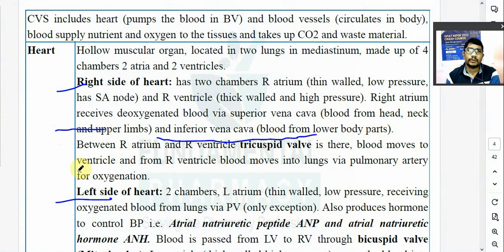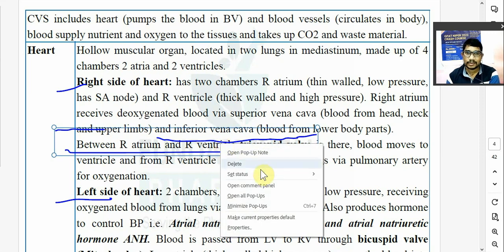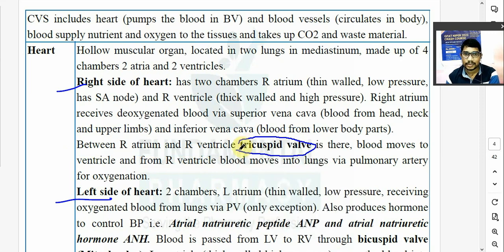Now between right atrium and right ventricle, जो right atrium होता है, right ventricle होता है, उसके बीच में क्या है? So it has a tricuspid valve. Tricuspid. Tri means three. Cusp. There are 3 cusps. Cusp मतलब क्या है? Cusp मतलब ये मराठी मध्ये त्याला झडपा म्हणतात. So there are 3 cusps to prevent the backflow of blood from ventricle to the auricle.